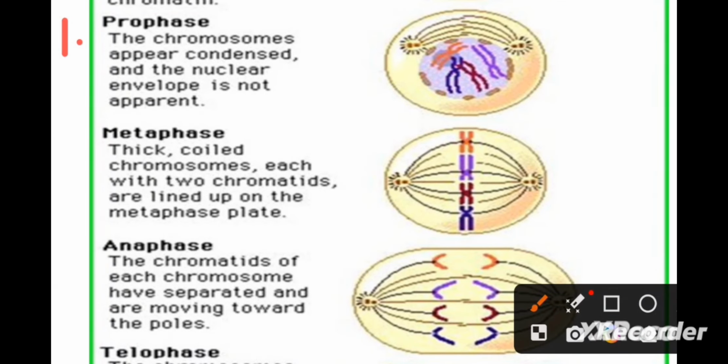Now we come to the first step, that is the prophase. In the prophase, as you can see, the nuclear membrane completely breaks down and the chromosomes have become short and thick. They have become condensed. There is condensation of the chromosomal material. The chromosomes are seen to be composed of two chromatids attached together at the centromere. So this is the prophase.